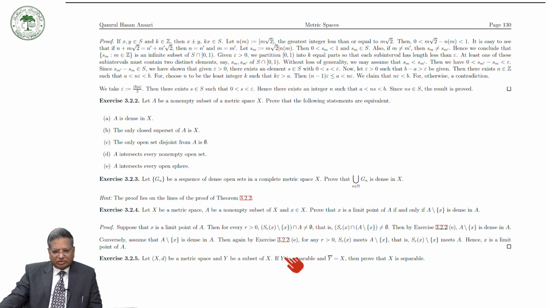Try to find out what will happen if we relax this assumption that the closure of Y is equal to X. That is, if Y is not a dense set, can we say that every subset of a separable space is separable?